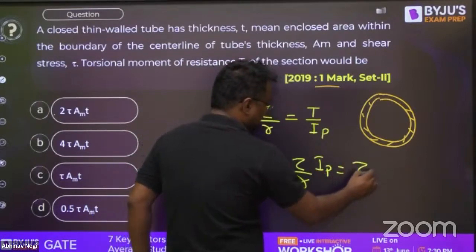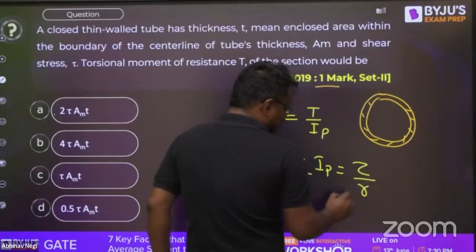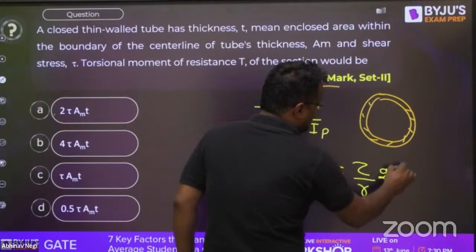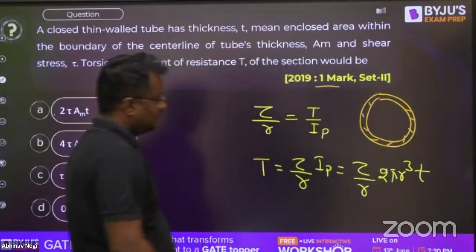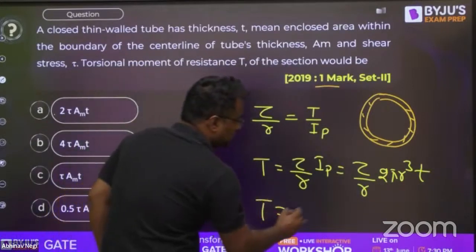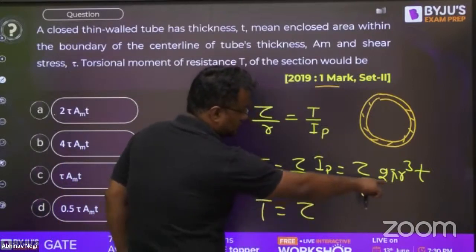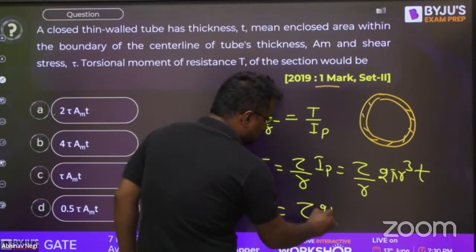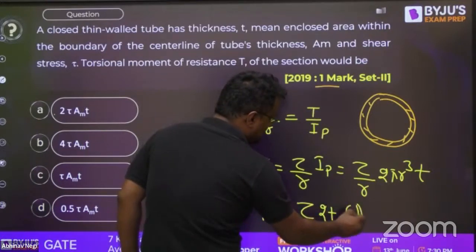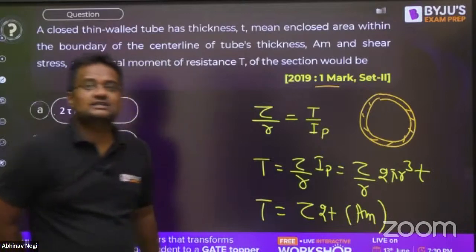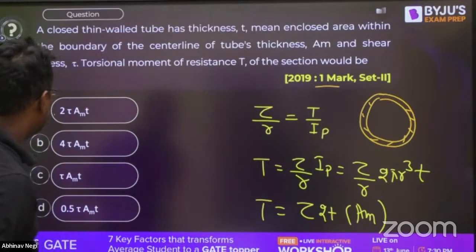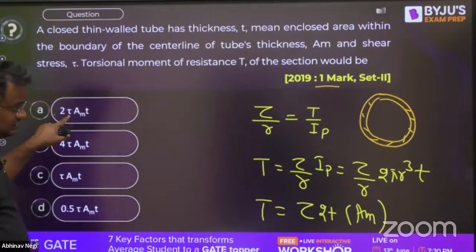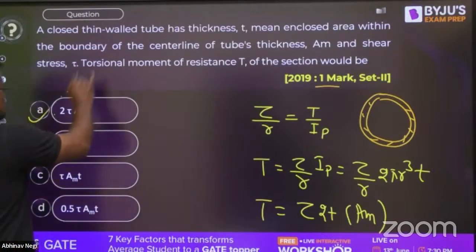What is IP? For a thin section, IP is 2 pi R cube into T. So from here, T is equal to tau into 1 by R into 2 pi R cube T, which gives 2 pi R square T. This pi R square is the mean area, AM. So T is equal to 2 tau T into AM. That is option number A.